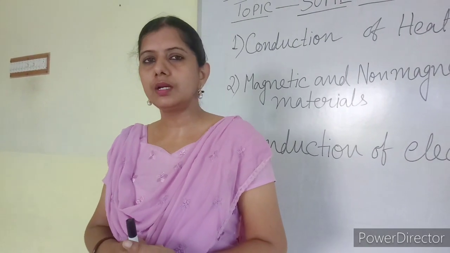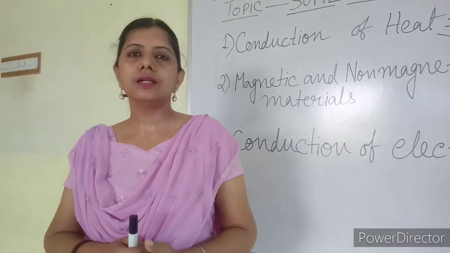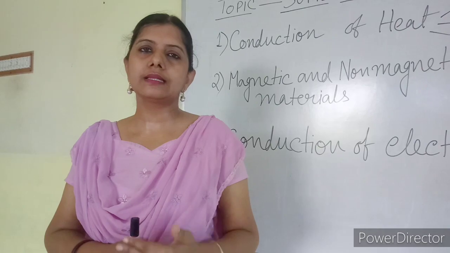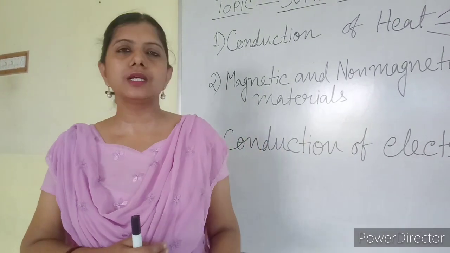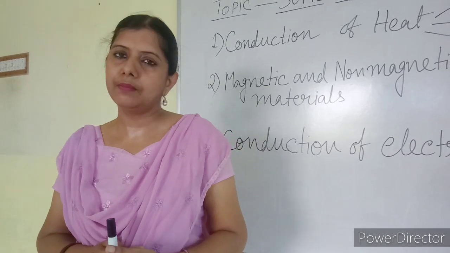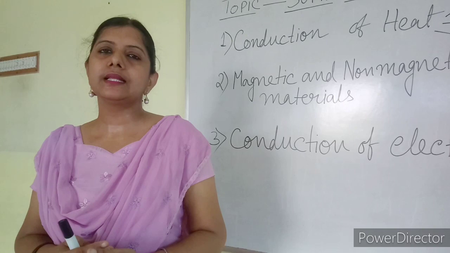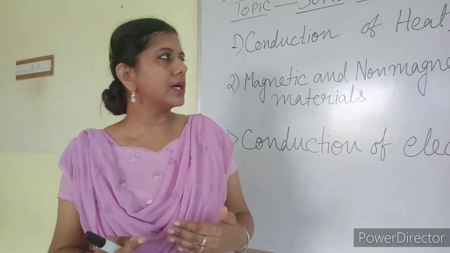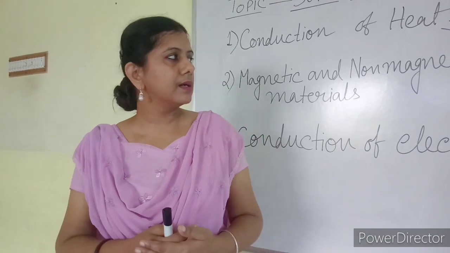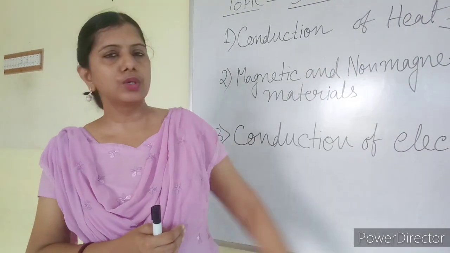For conduction, a medium is required. For convection, the particles of the matter themselves move from one point to another, and for radiation, there is no need of a medium. Generally, solids are good conductors. Among liquids, some are conductors, some are not, and generally gaseous substances are insulators.